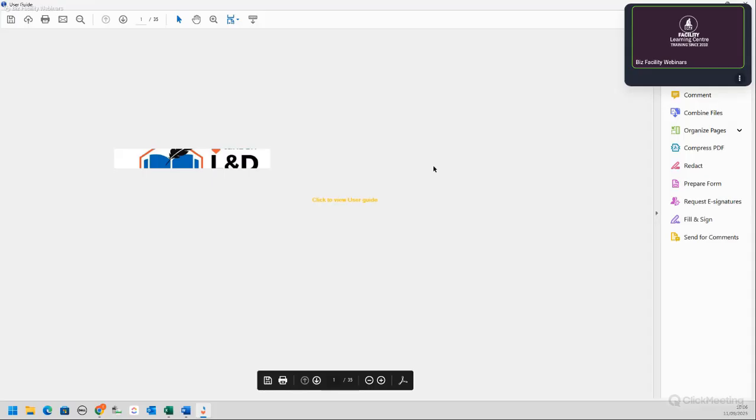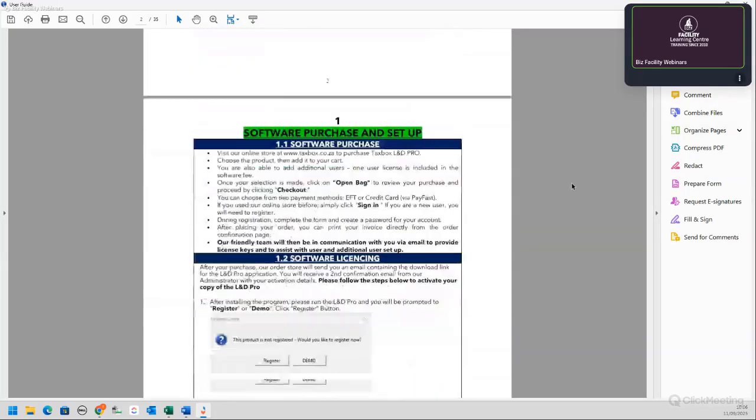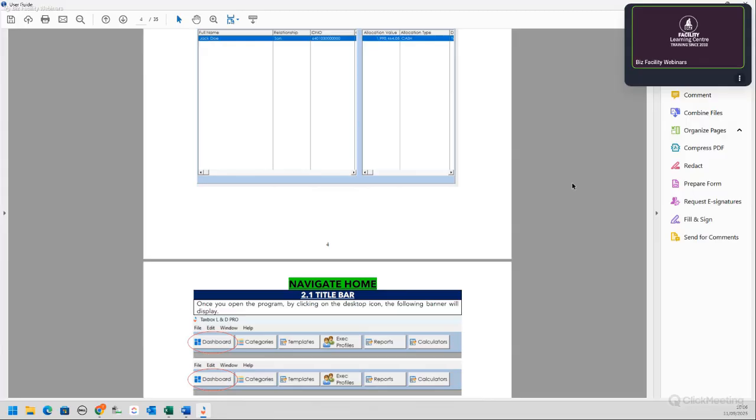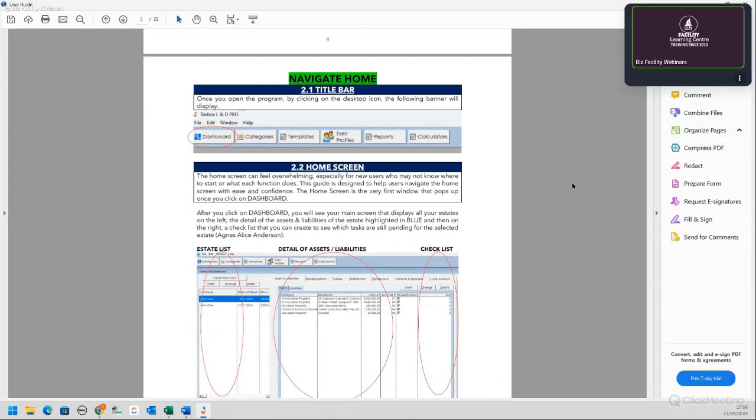The way that we've structured this user guide is to help any person that has never had any knowledge on deceased estates and never worked the software before take the user manual and navigate themselves through the software effortlessly. So also a very nice way to skill up your staff, your clerks, the people that are probably going to do most of the capturing.